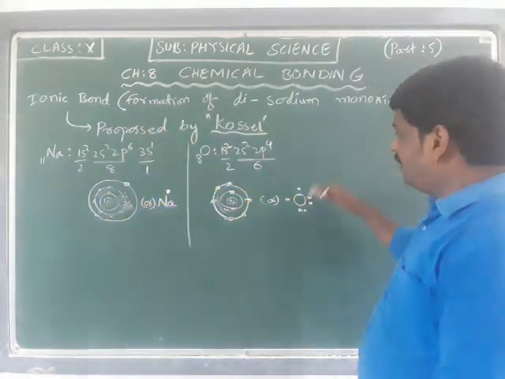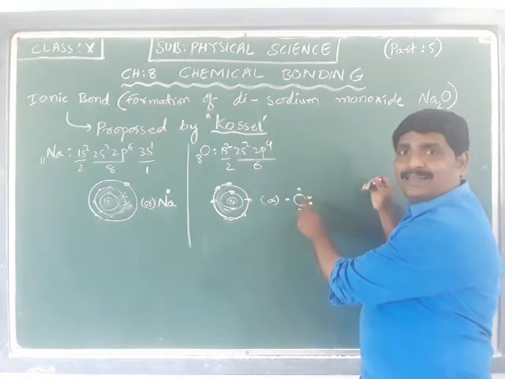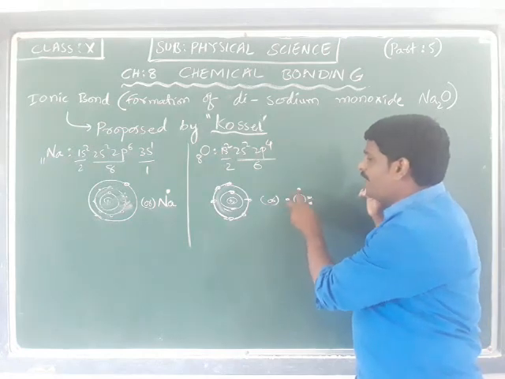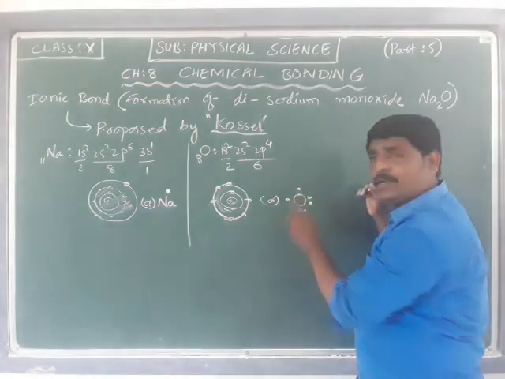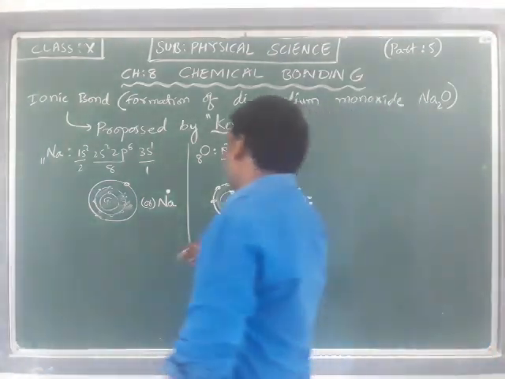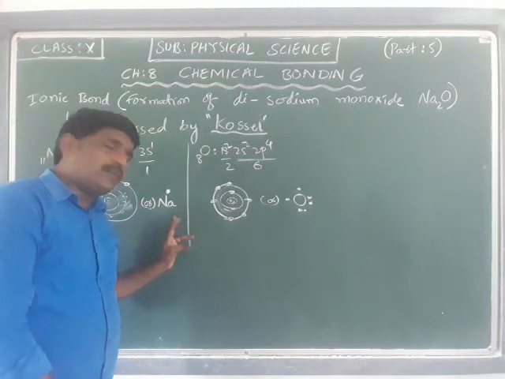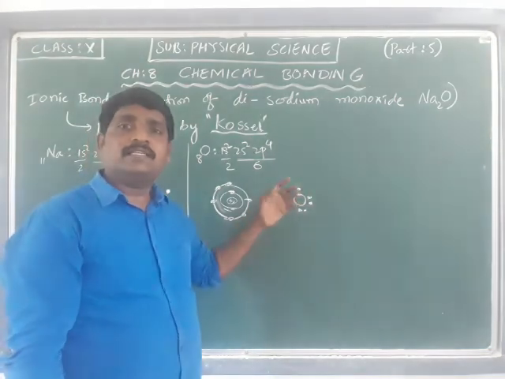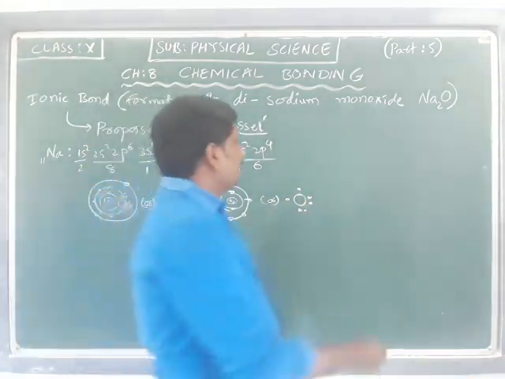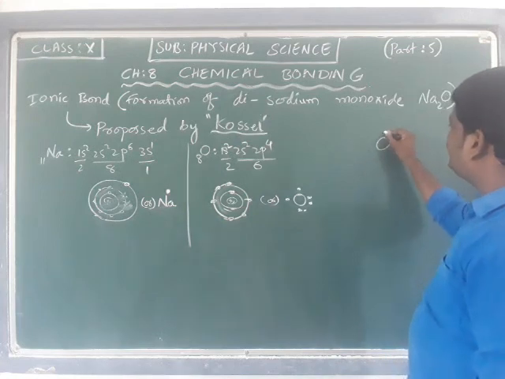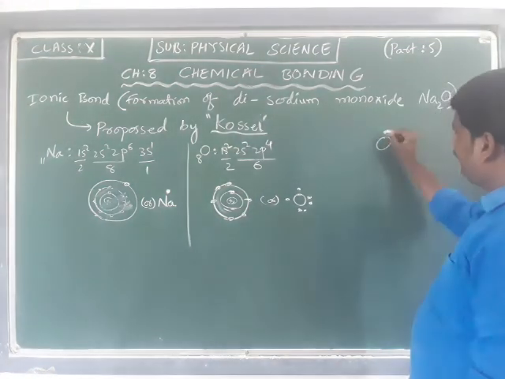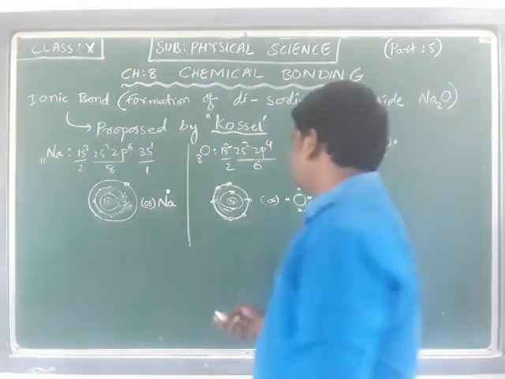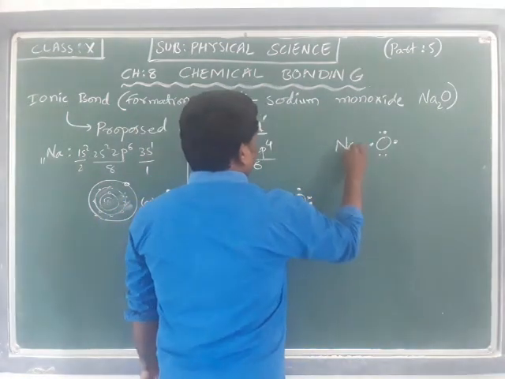Among these 6 electrons placed around the kernel of oxygen, we notice that two pairs are already paired, and there are 2 unpaired electrons. The tendency of sodium is to give 1 electron, and according to the configuration, the tendency of oxygen is to accept electrons. If I try to establish a relationship here, I can make any change in the dot structure according to my requirement. Now sodium I can write like this.